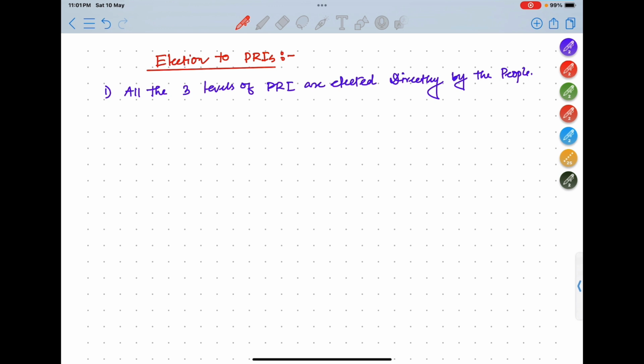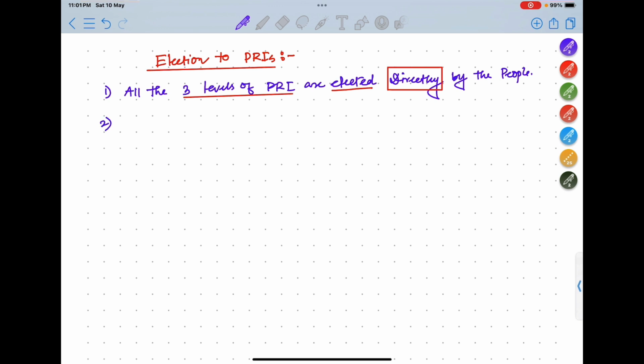Now this is important one. Okay, all the three levels of PRI, that is Gram Panchayat or block level and the Zilla Parishad, all the members will be elected directly. Okay, so this is important, directly.